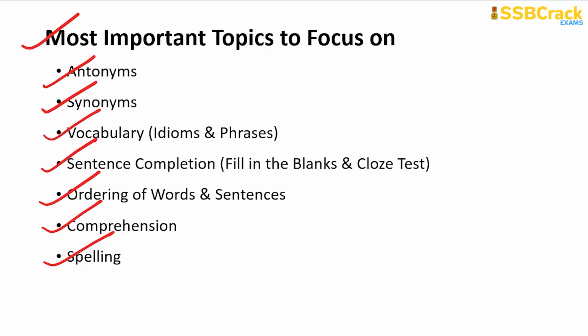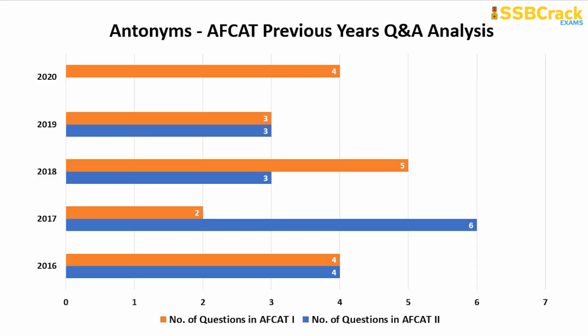I will take up each and every important topic that I have shown in this list, and I'm going to show you how many questions in the last 5 years these topics have been asked from in AFCAT English. So we will take first of all antonyms and synonyms. We are going to take both these topics together because it is wise for you to start studying and learning them together, because it will be easier for you to remember them. So first we will see antonyms.